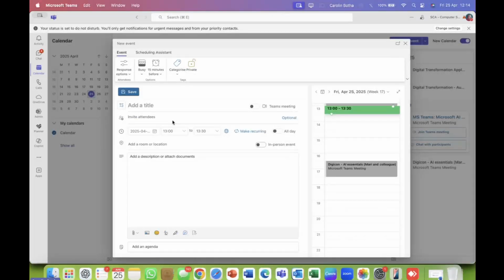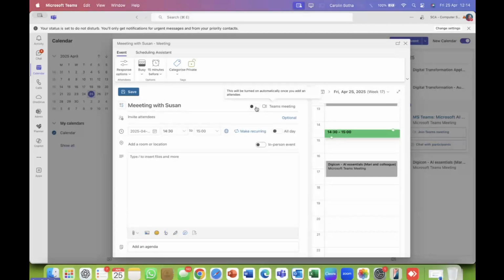This is how you would schedule it. It will show you your availability in your calendar, and you can just add the meeting with Susan. You can specify the date with the date picker. You can specify the time and the duration of it. It can be an all-day event. It can be a Teams meeting. Maybe this is not Teams, it's just a calendar. Maybe it's a live or in-person meeting that you have and not a Teams meeting. So you can do this.